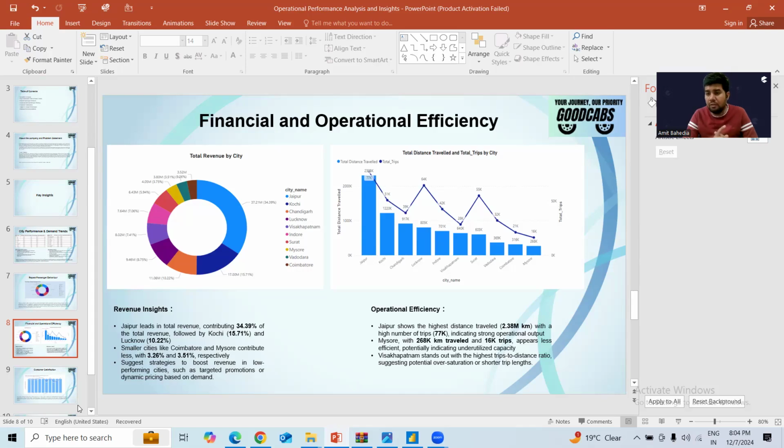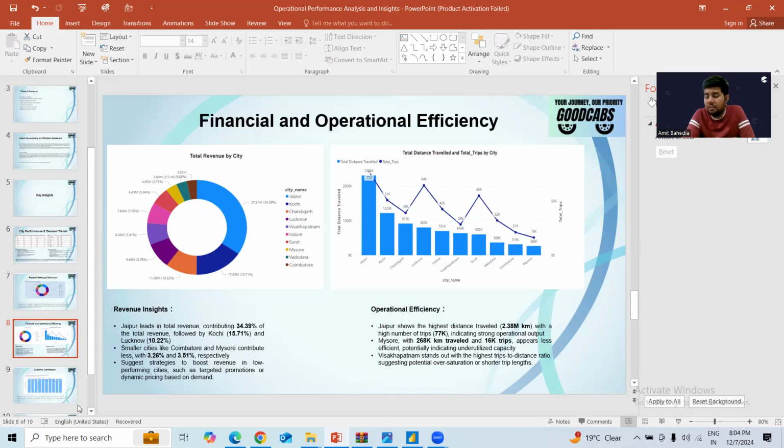Because if you look at the target achievement rate of Coimbatore and Mysore, it is good, but as far as repeat passengers and revenue generation are concerned, they are not performing at par. So the company can think about these cities, what the problems are, and what can be done to improve the revenue as well as the repeat percentage behavior.